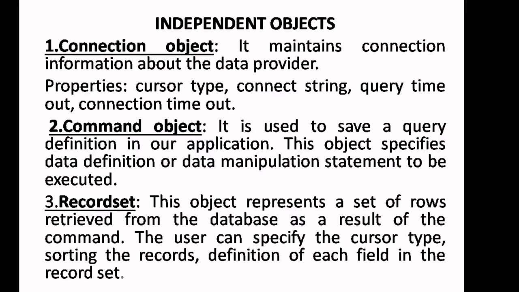For example, if you want to specify a record in a record set, it is a collection of different fields, whereas each field represents some value related to the application. If you take a student database, n number of records may be used for n number of students.